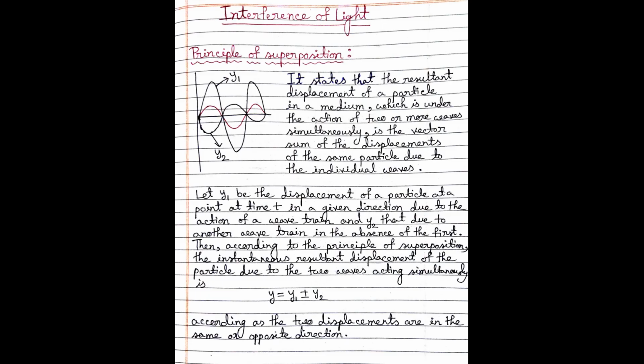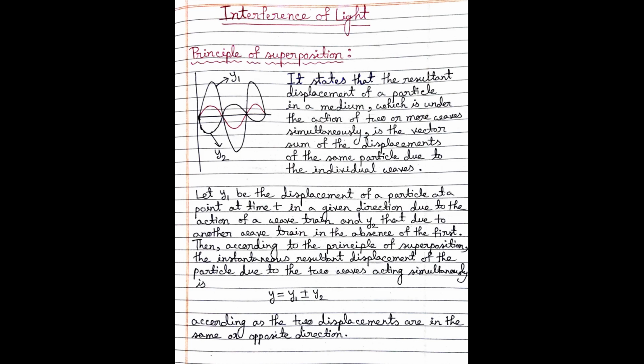Today I will teach you a very interesting topic which is called the interference of light. Now from 12th class you are familiar that light is a form of wave motion and the waves are transverse in character. Now, what happens if two or more waves arrive simultaneously at a space? The interference of light deals with this question.